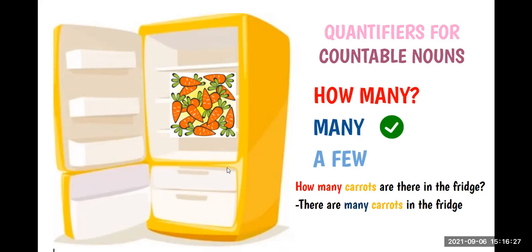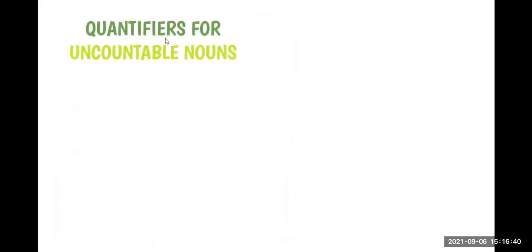There are a lot of carrots in the fridge, or there are lots of carrots in the fridge. Very good. There are a lot of carrots in the fridge or lots of. Very good. Let's go with uncountable nouns. Here we have quantifiers for uncountable nouns.